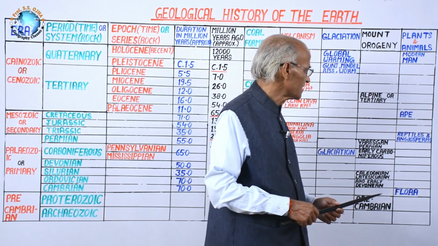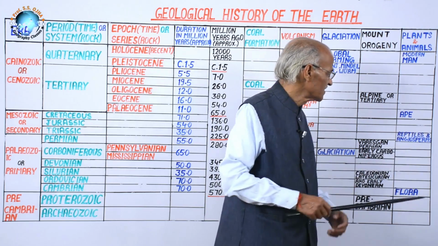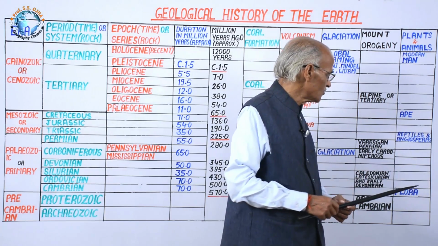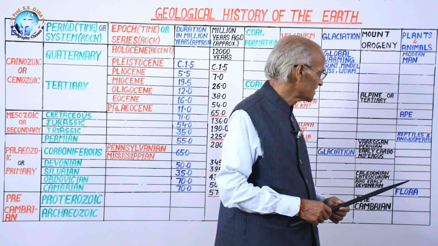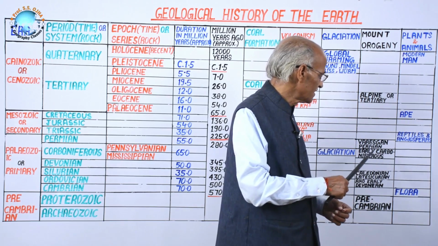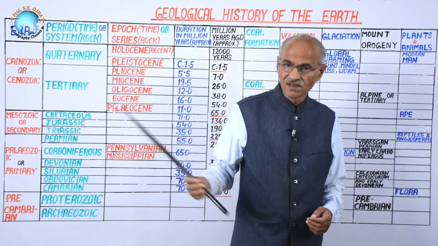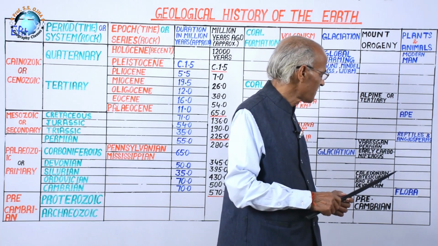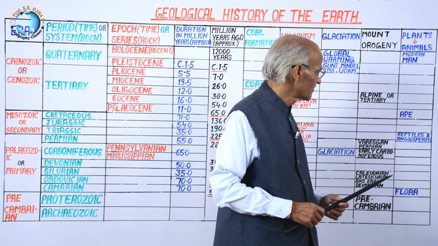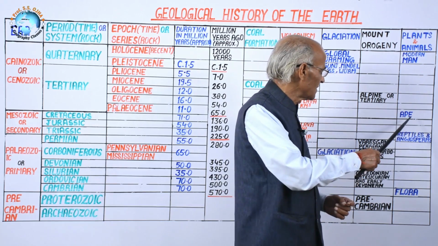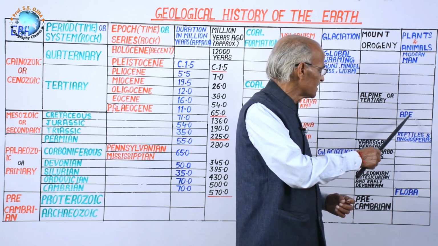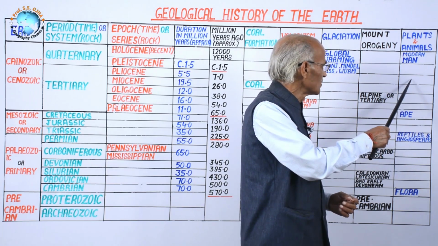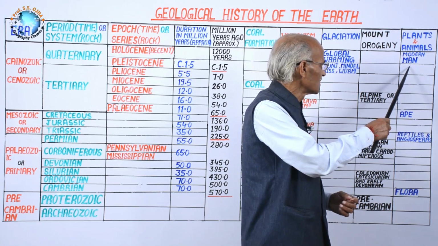Then nature sent here a number of insects and reptiles. Then those reptiles, their size increased, and like we have studied here in the Jurassic period, dinosaurs came into existence. After that, when there were big tall forests, ape came into existence, then chimpanzee, then gorilla, then Homo sapiens, then Homo erectus.